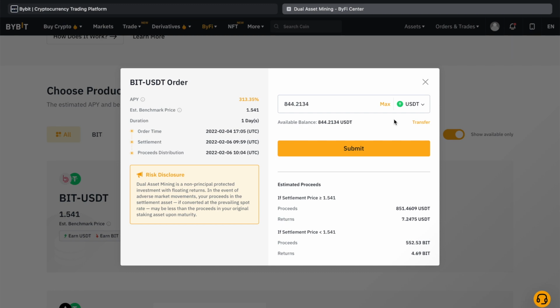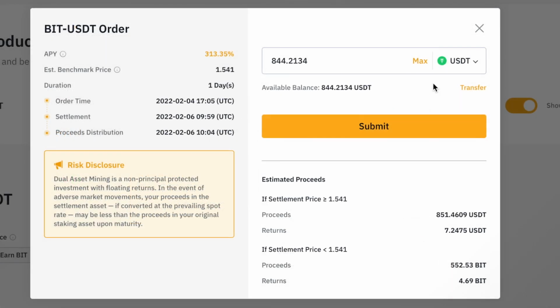Now, I want to point out to you the importance of the estimated benchmark price value, here set to 1.541. If the price of BIT token will be above or equal to 1.541 USDT, I will end up earning 7.24 USDT.